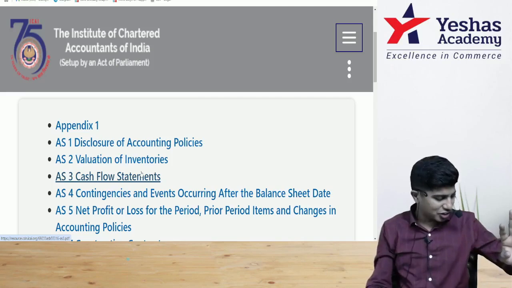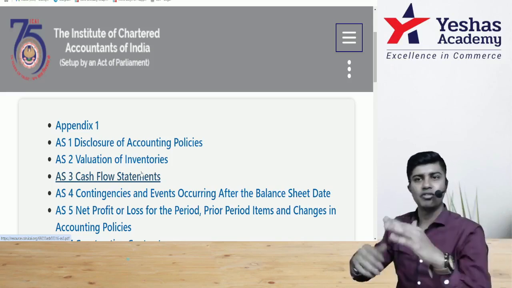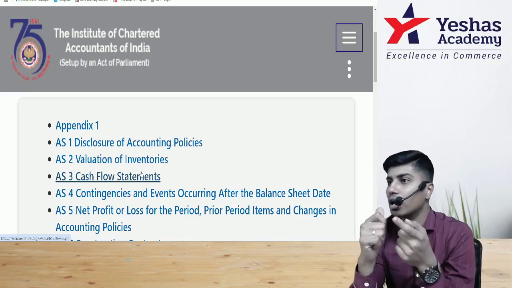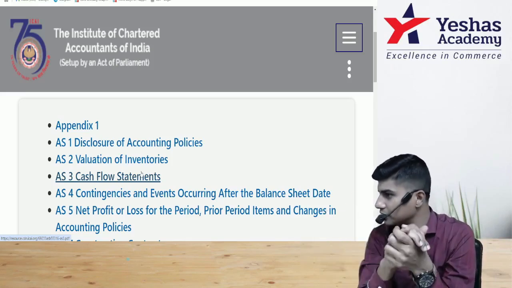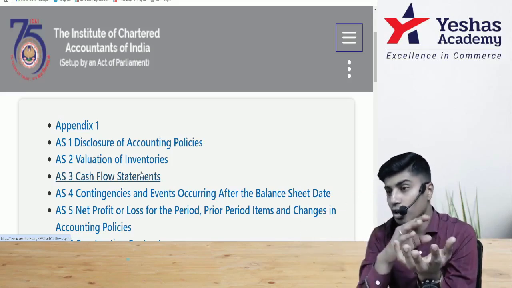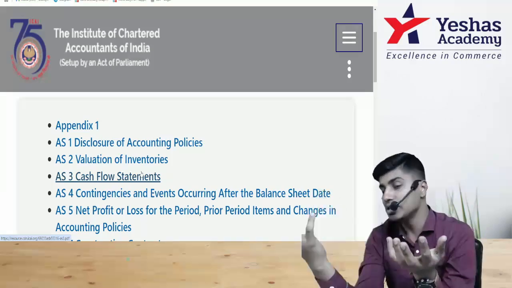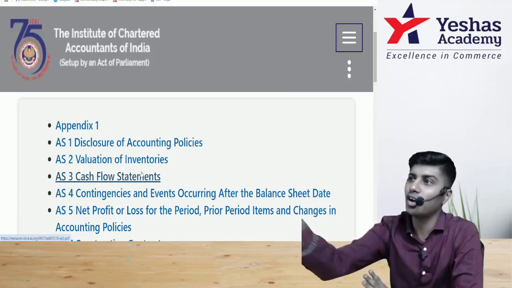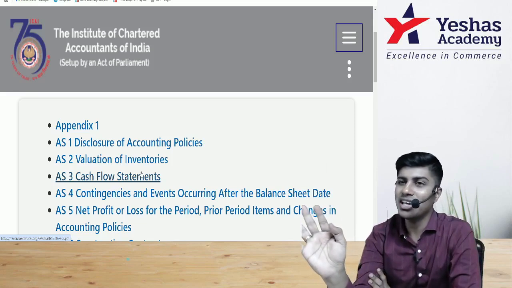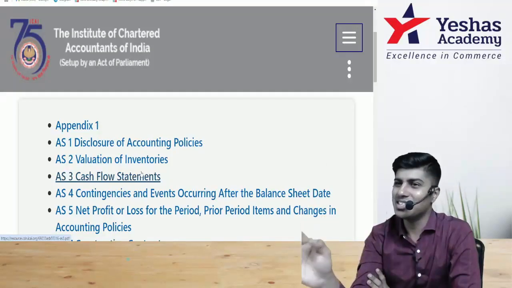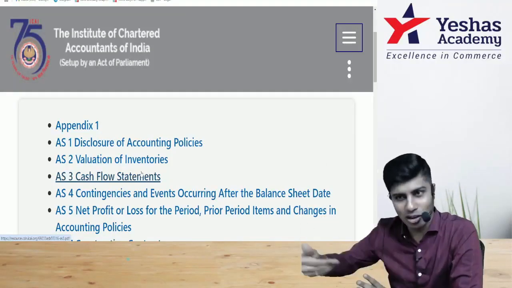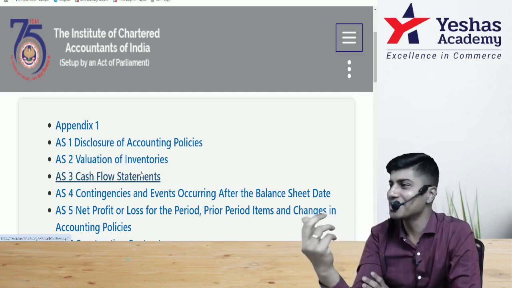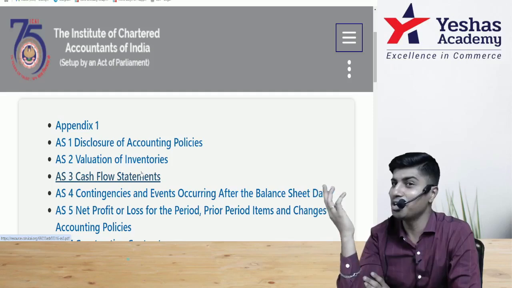Okay, short summary of the entire flow of things. First, ICAI set up ASB, Accounting Standard Board. Accounting Standard Board issued accounting standards. Then the same things were copied by MCA's body. MCA had a body by name NACAS, which you need not remember. We will refer to all these words once again. I am giving you a trailer to the movie. What is it called? NACAS, National Advisory Committee on Accounting Standards.